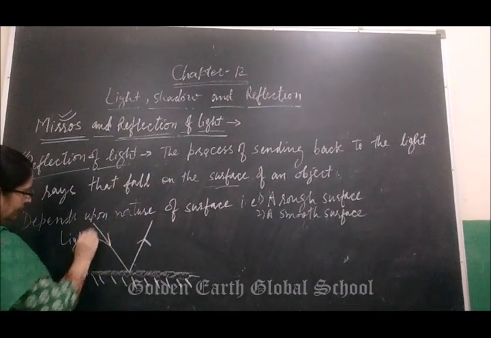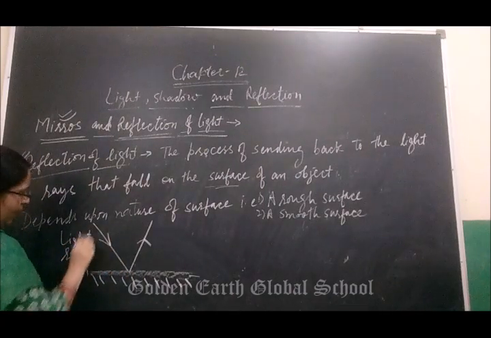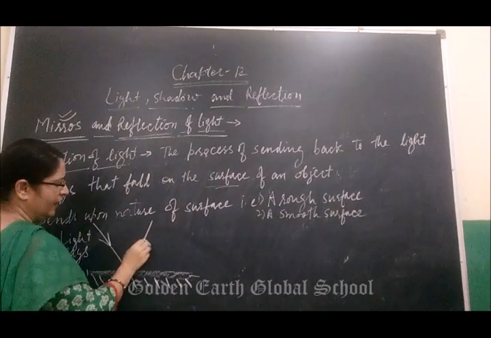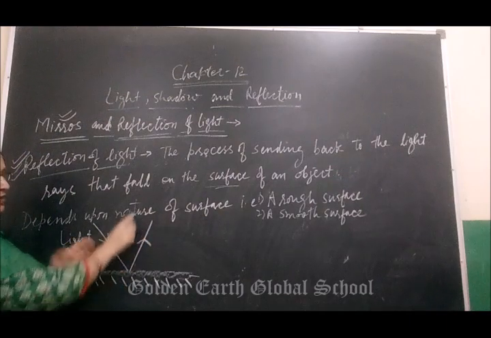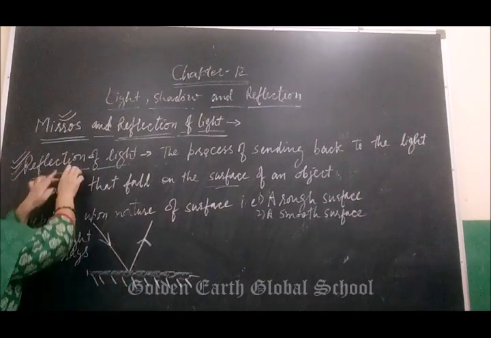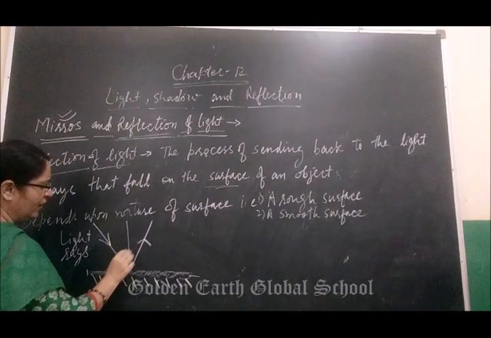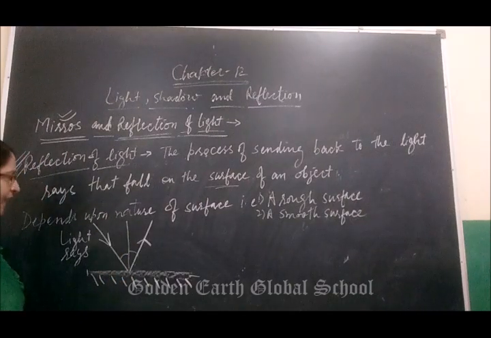Light rays come and touch the surface of the mirror and bounce back. They bounce back in the same direction. This process is called reflection of light.